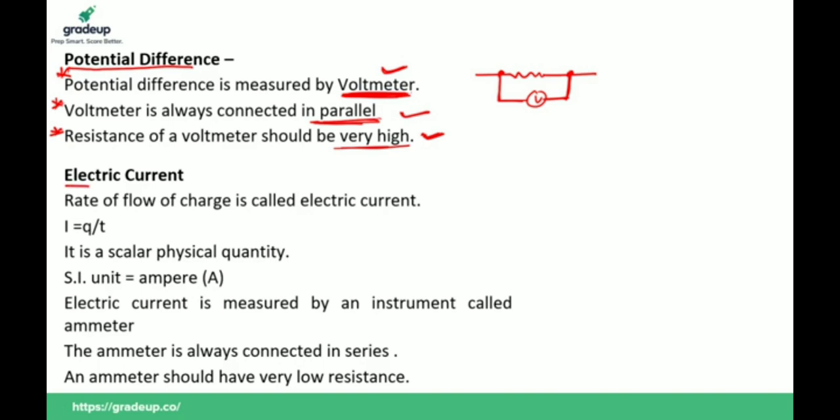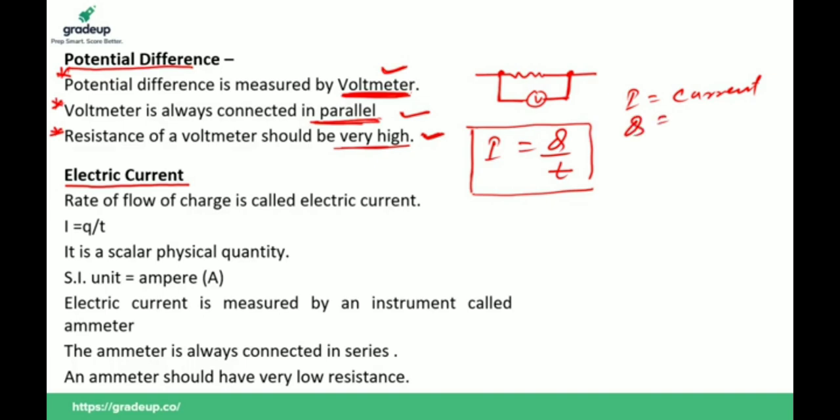Now we will discuss electric current. What is electric current? Charge flowing per second through a conductor or a wire is called electric current. You can say the rate of flow of charge is called electric current. So I is equal to Q upon T, where I is electric current, Q is charge, and T is time.